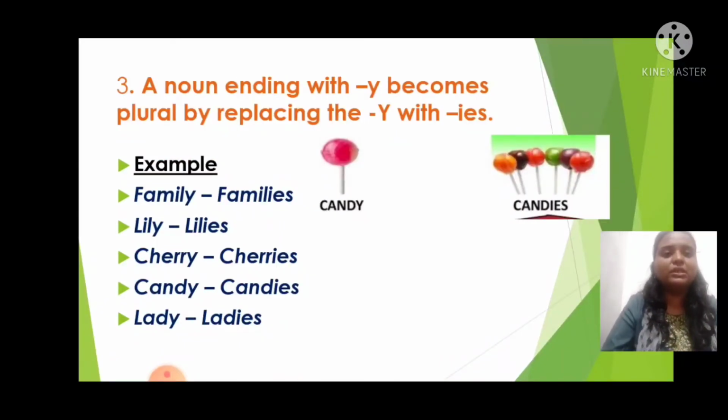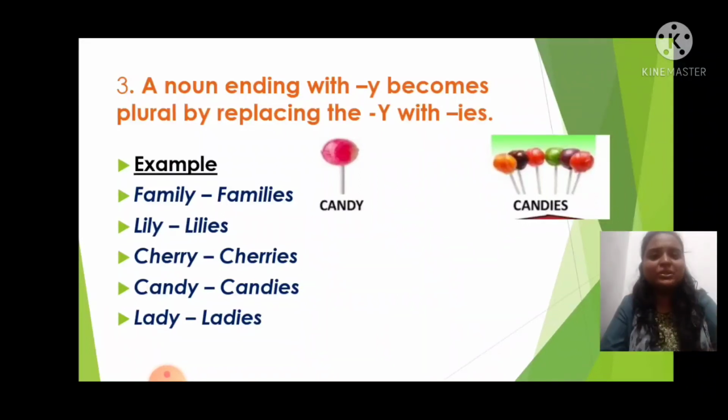Next, here you can see candy, candies. Okay, you like eating candies, right? So one candy is not enough. Like one chocolate is not enough for me now. So in the same way here, any noun which is ending with y, there we have to add ies. For example, family, families. What did we cut here? Yes, exactly, we have cut y, and we have added ies. And here also lily, lilies, cut y, add ies. Cherry, cherries. Candy, candies.